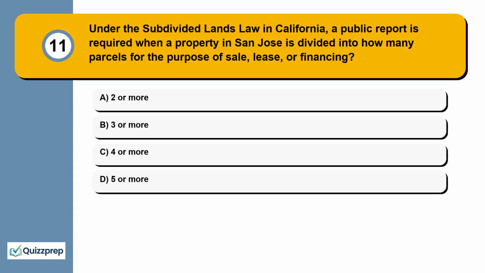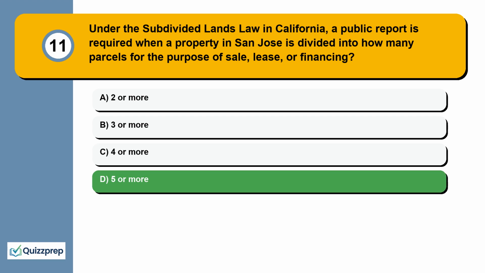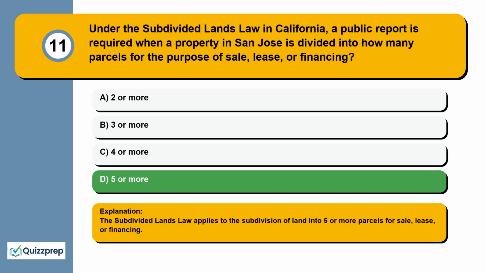Question 11. Under the Subdivided Lands Law in California, a public report is required when a property in San Jose is divided into how many parcels for the purpose of sale, lease, or financing? 2 or more, 3 or more, 4 or more, 5 or more. The Subdivided Lands Law applies to the subdivision of land into 5 or more parcels for sale, lease, or financing.